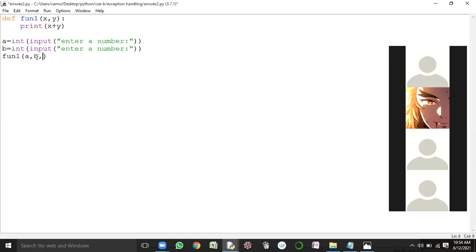Here I am giving the third input to fun1. Do I have fun1 accepting 3 parameters, 3 inputs? No, sir. But I have called this function by using how many inputs? 3 inputs. Do I have that kind of function available in my code? No, sir.